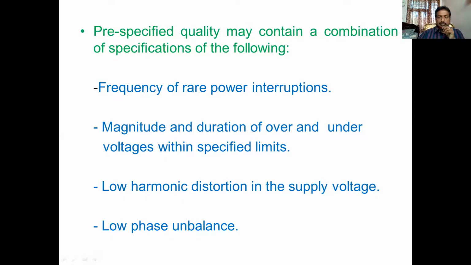Unbalanced current will flow to the neutral, and unbalanced current will flow through the individual phases. So the system may fail. To reduce the problems due to unbalanced current flow through different phases, it should be made a low phase unbalance.